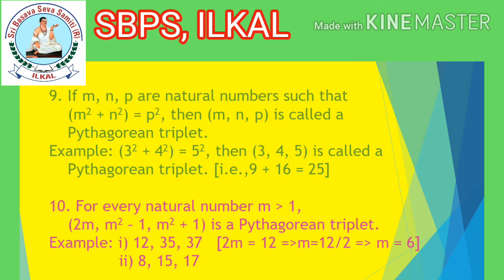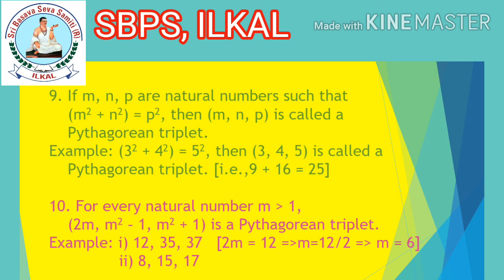If you substitute the 6 in 2m, 2 into 6 is equal to 12. First value you got. If you substitute this 6 in the place of m square minus 1, you will get 6 square minus 1, which is nothing but 6 sixes are 36 minus 1, which is equal to 35.